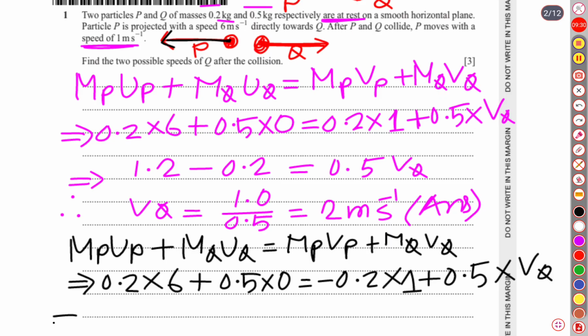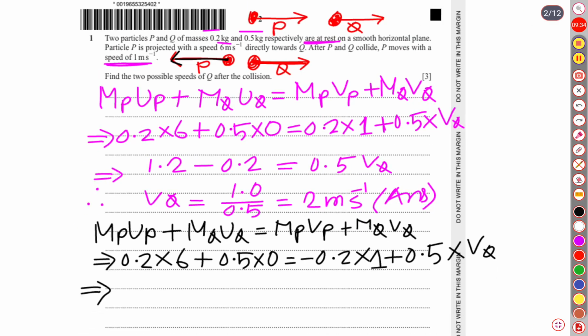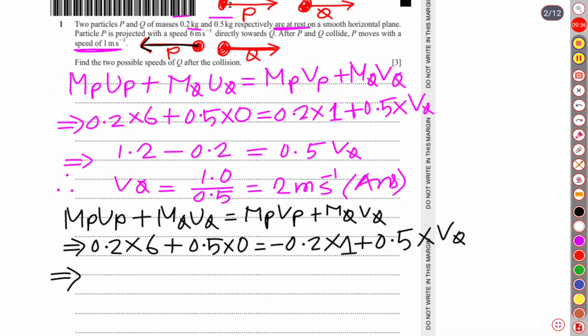Now how will we calculate? It is going to be 1.2, then plus 0.2, is equal to 0.5 times the final velocity of Q.